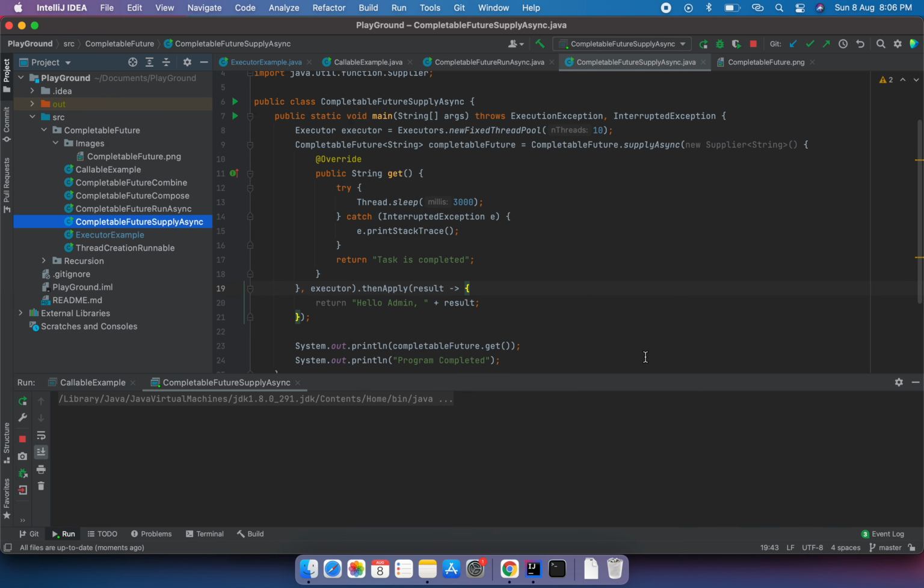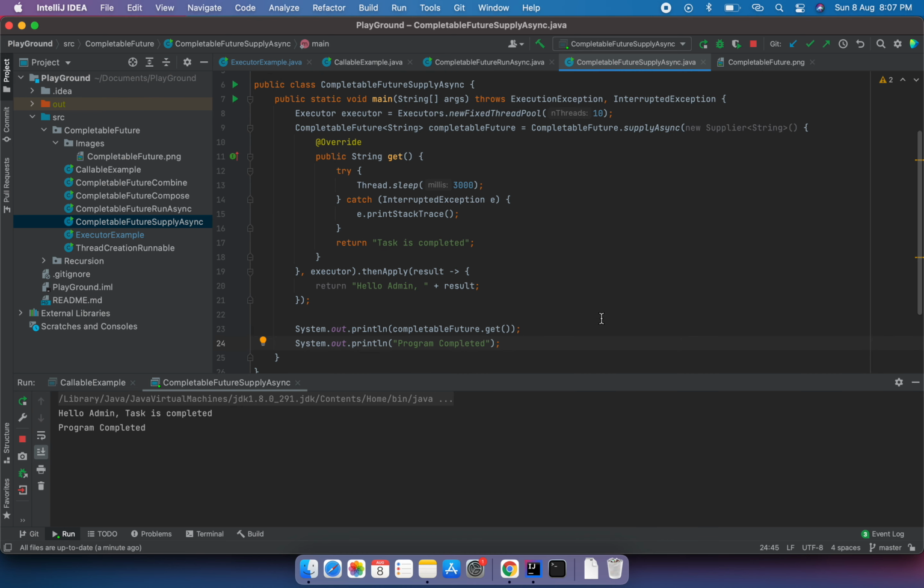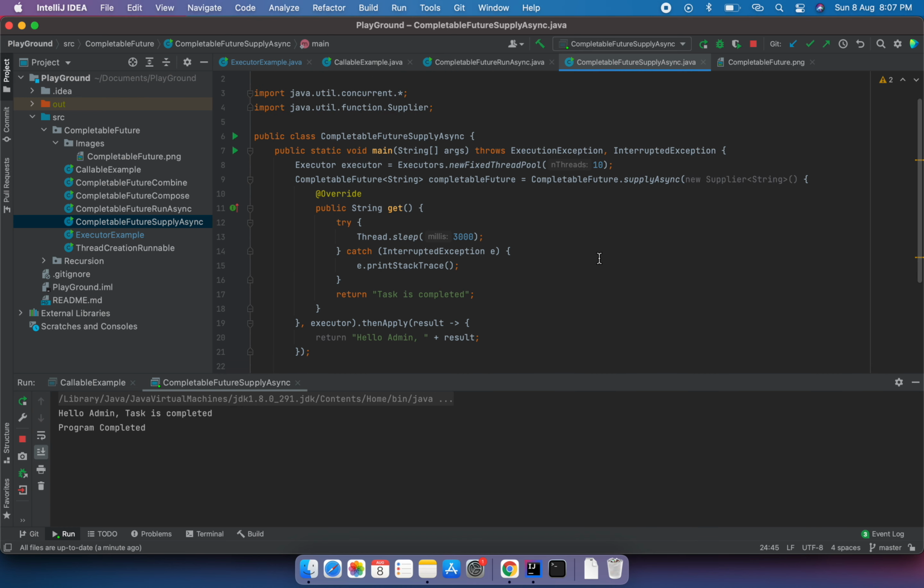Here I'm concatenating these two values, and the program is stuck here until it prints the value, and then it executes the lines of code below. So the output is: hello admin, the task is completed, followed by program completed. This is with respect to the supplyAsync method, where we return a value, whereas in runAsync the return type is void.